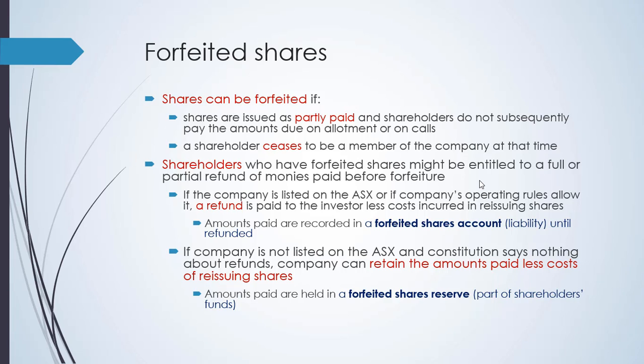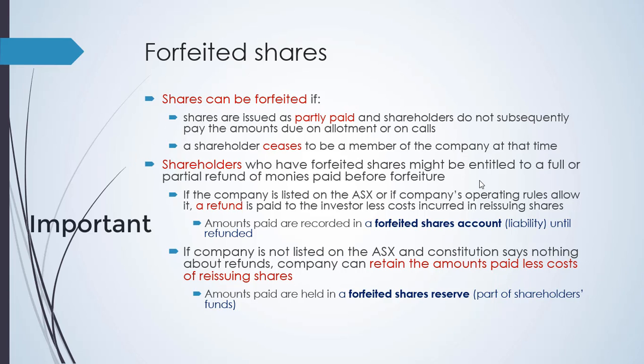Now, this will be the rule. Take note of this. If the company is listed on ASX, or if the company's operating rules allow it, a refund is paid to the investor less cost incurred in reissuing shares. So the amount paid is recorded in the forfeited share account, which is a liability account until it is refunded.